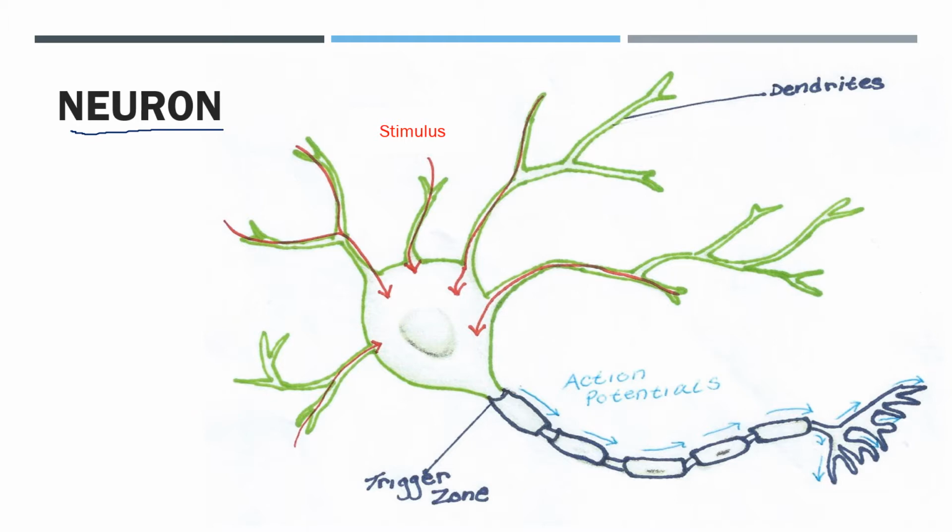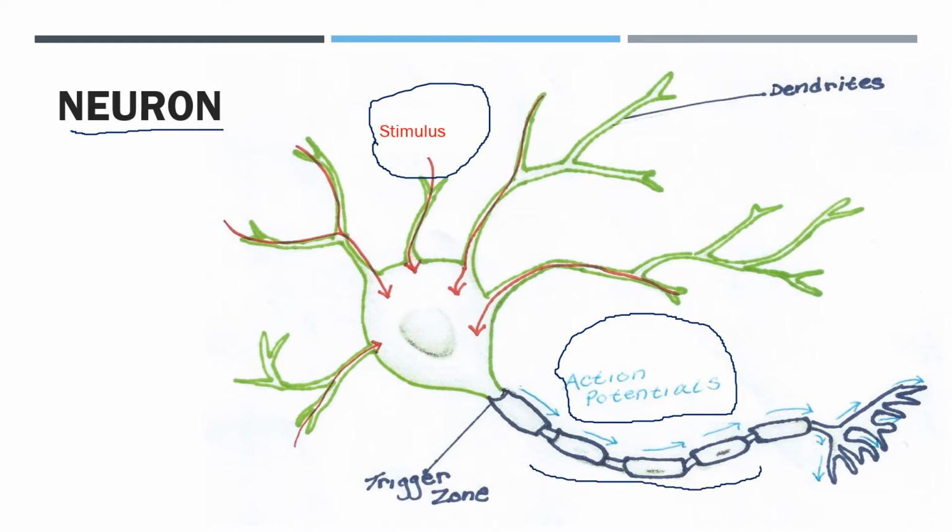Let me tell you, electrical excitability means the ability to respond to a stimulus and convert it into an electrical action potential. Stimulus means any change in the environment that is enough to initiate an action potential, and action potential means an electrical signal that propagates, meaning travels, along the surface of the membrane of neurons. Understood?